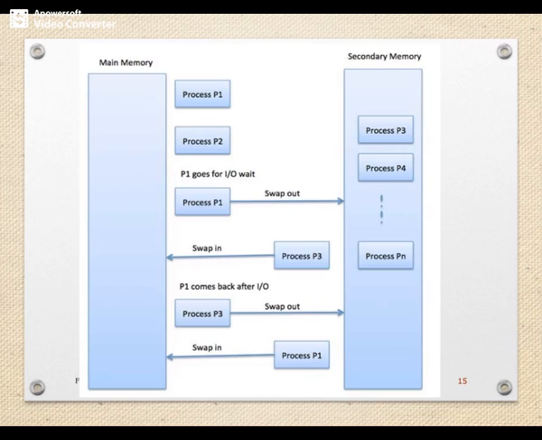So the other process P3 that wants to get in can be swapped into the main memory for execution, and process P3 can come back once it has got its IO, and once P1 has finished the IO, it can get back into the main memory. All this allocation and deallocation, and what kind of policy is used for it, must be handled by memory management.